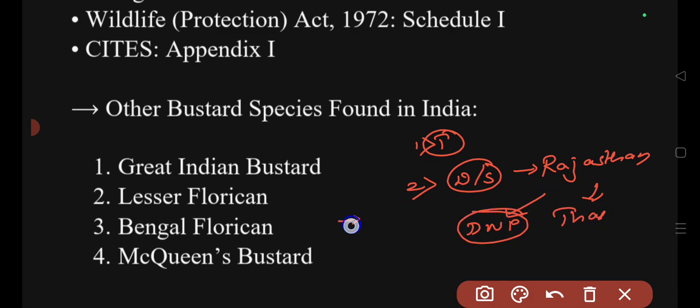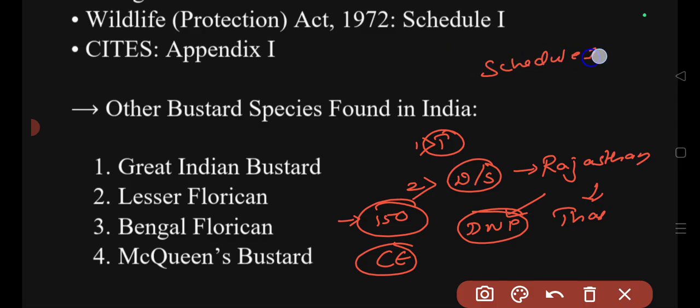Basically their number is quite low. Not more than 150 bustards are seen in India. That's why we are categorizing them as critically endangered. In the Wildlife Protection Act, they are placed in Schedule 1, and in CITES they are placed in Appendix 1.